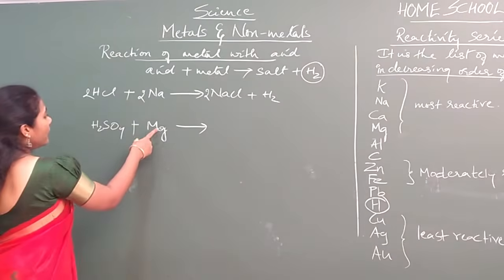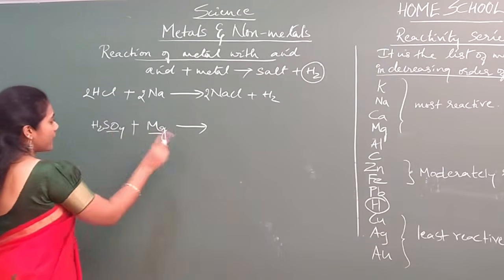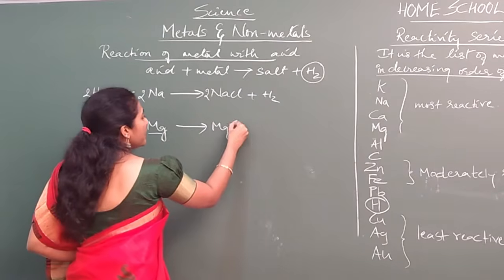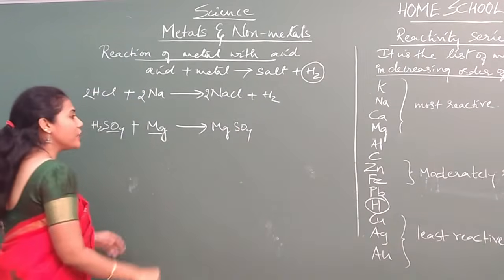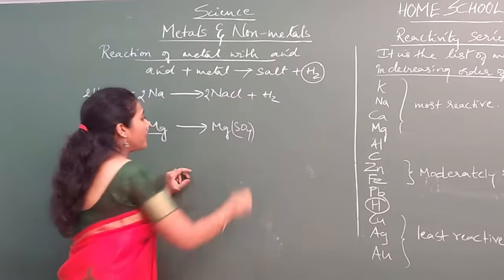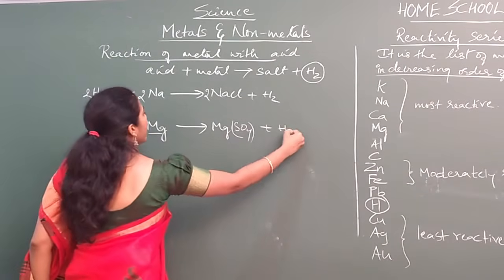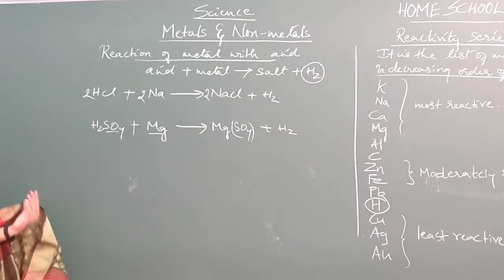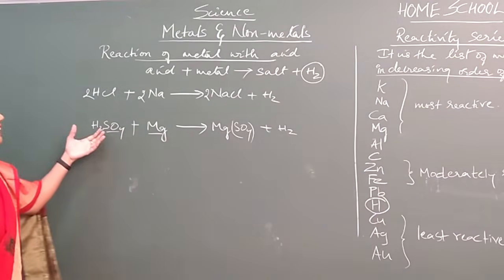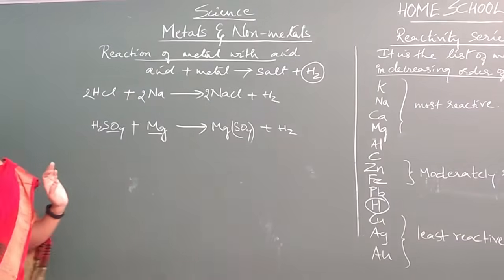So what do you get here? What is the salt you get? Mg and SO4 combined, so you will get MgSO4. Magnesium valency is 2, SO4 valency is also 2, so the formula is correct, and you will get H2 gas. Likewise, any metal can react with acids like HCl and H2SO4.